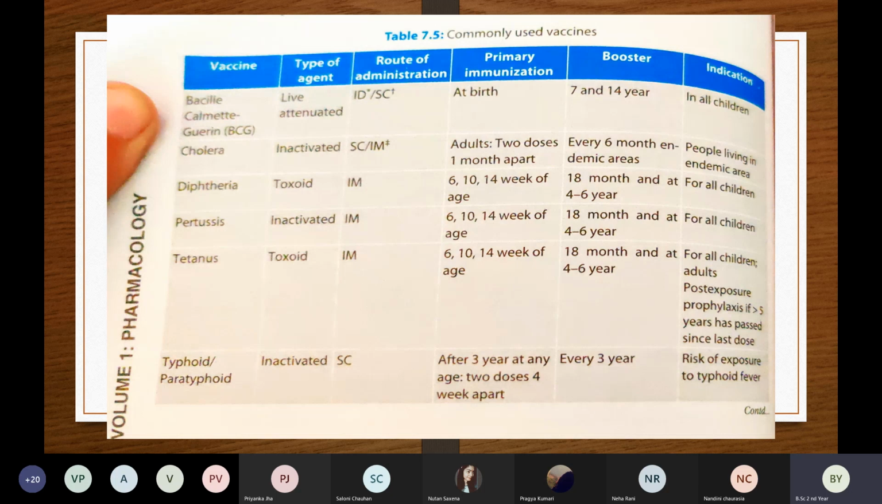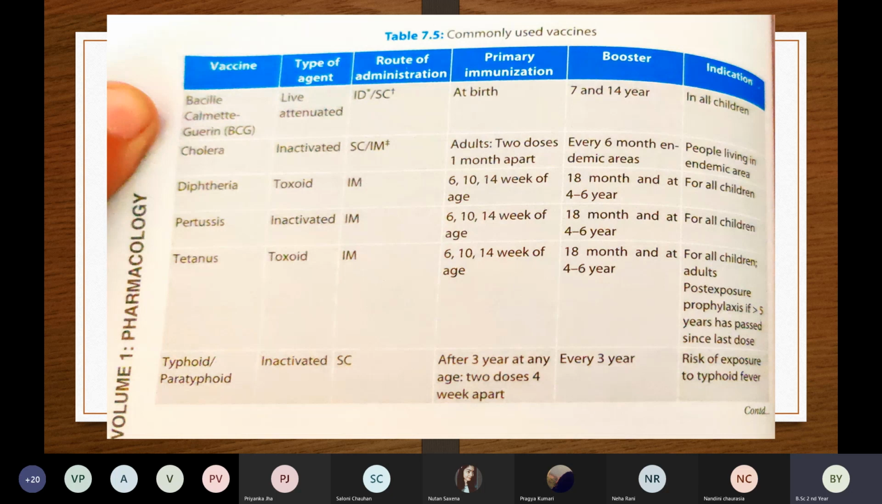This is also given IM. We give it at 6, 10, and 14 weeks of age. And booster dose is at 18 months and at 4 to 6 years. And this is also given for children. Then tetanus. Tetanus is a toxoid vaccine. We give it through IM injection, not subcutaneous. Primary immunization we give at 6 weeks. It is compulsory to give DPT or tetanus at 6 weeks, 10 weeks, and 14 weeks of age. Booster doses at 18 months and at 4 to 6 years. We give it for all children, and also we give it in adults.